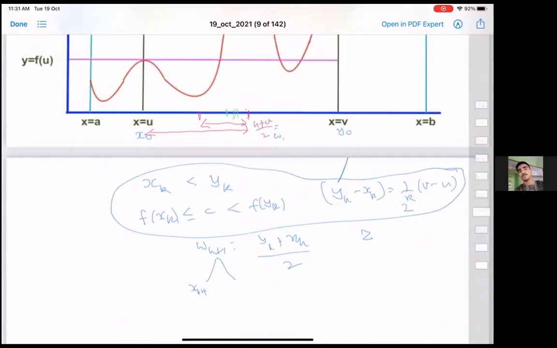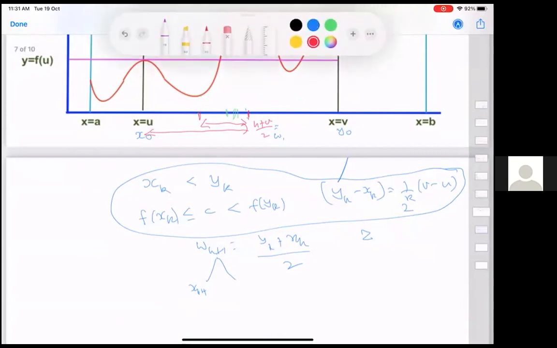So we would have chosen xk plus 1, yk plus 1, such that xk plus 1 is less than yk plus 1, and f of xk plus 1 is less than or equal to c, less than f of yk plus 1, and yk plus 1 minus xk plus 1 will be 1 over 2 power k plus 1 times the original.